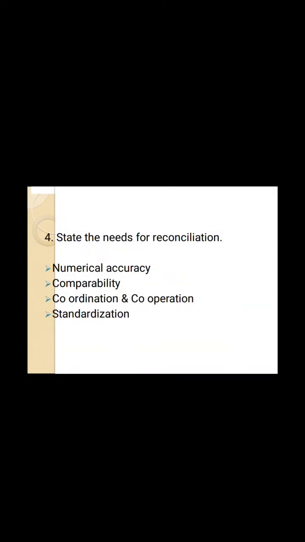Next point, comparability. Comparability is a common classification of all major expenses that makes both sets of books more comparable. And next is coordination and cooperation. Coordination and cooperation is between the activities of the costing and financial sections of the accounting department.